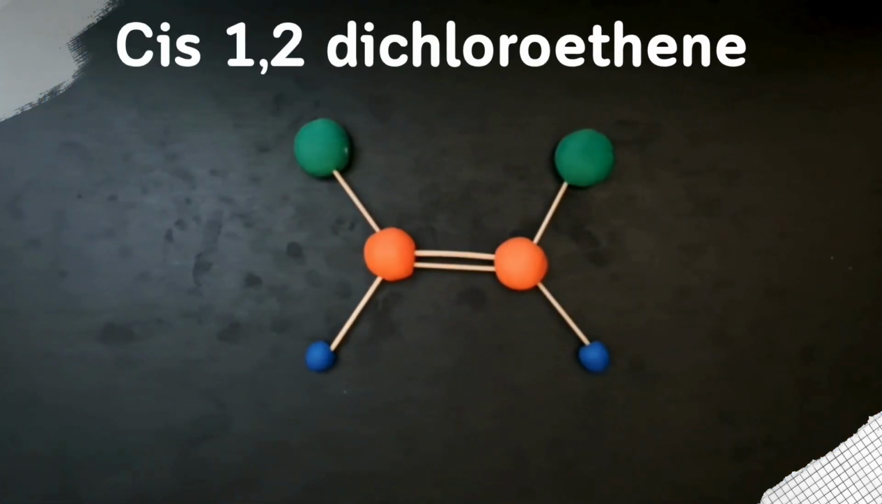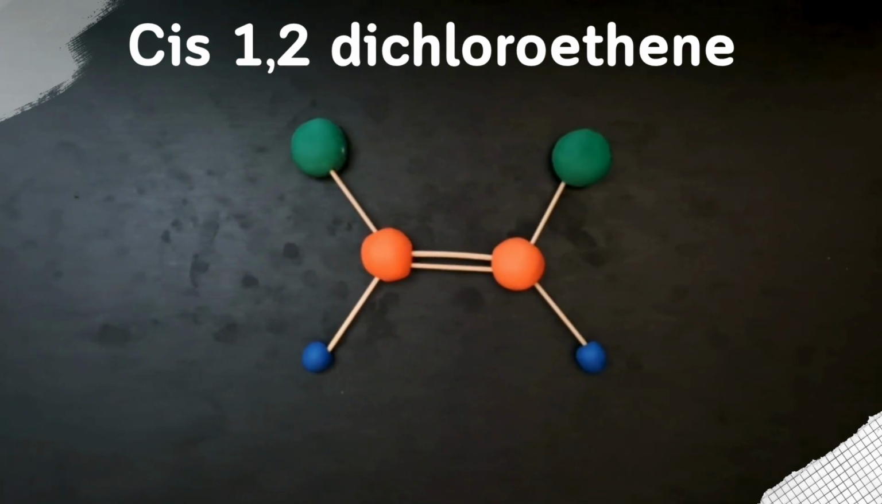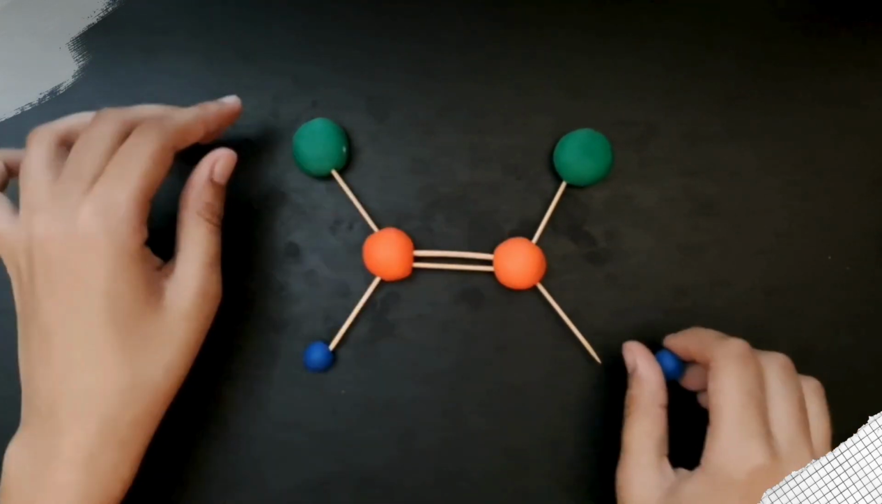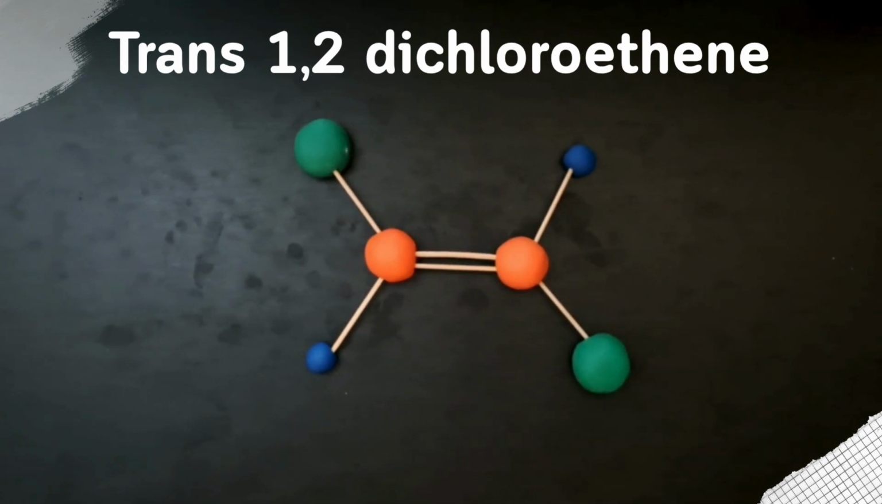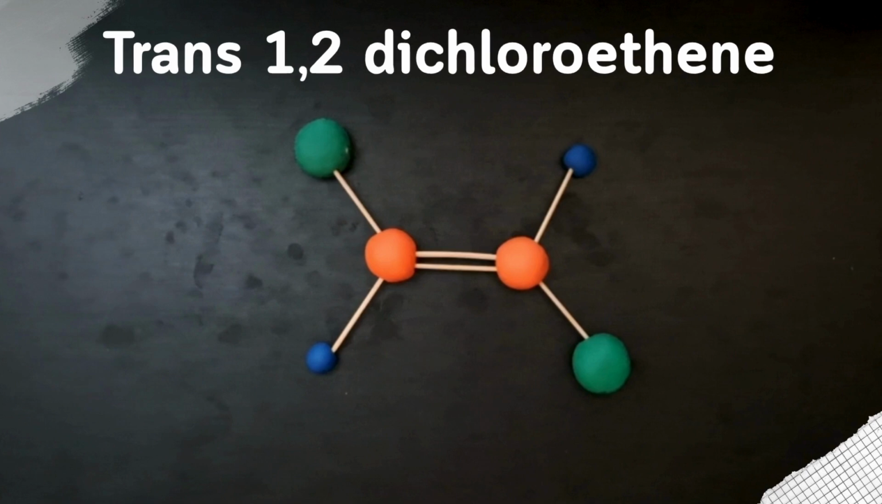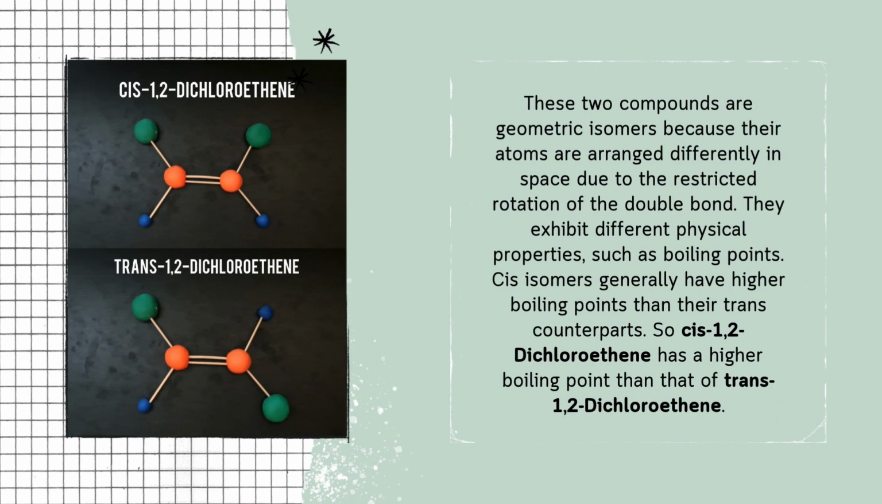The first one is cis-1,2-dichloroethene. In this isomer, both chlorine atoms are on the same side of the carbon-carbon double bond. The second one is trans-1,2-dichloroethene. In this isomer, the 2 chlorine atoms are on opposite sides of the carbon-carbon double bond. These 2 compounds are geometric isomers because their atoms are arranged differently in space due to the restricted rotation of the double bond. They exhibit different physical properties such as boiling points.